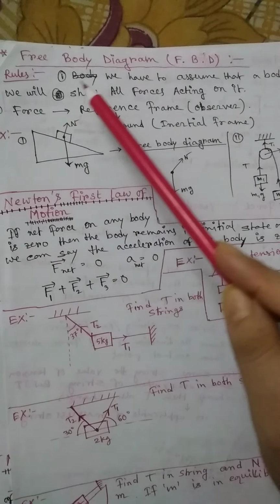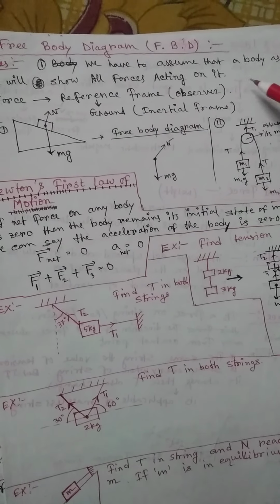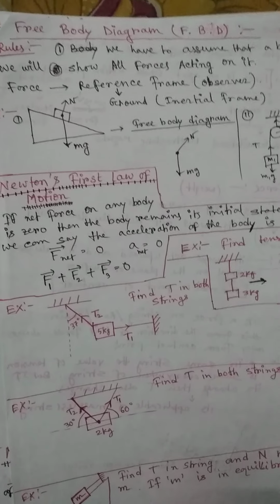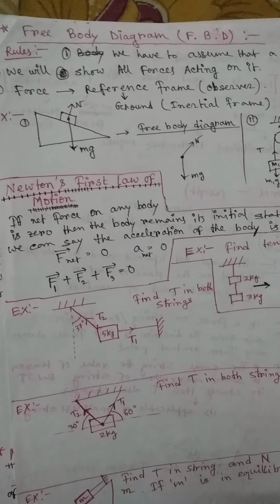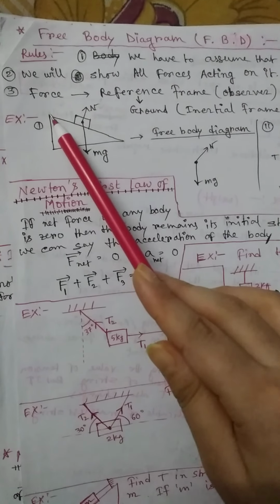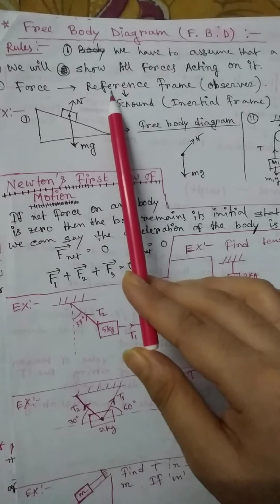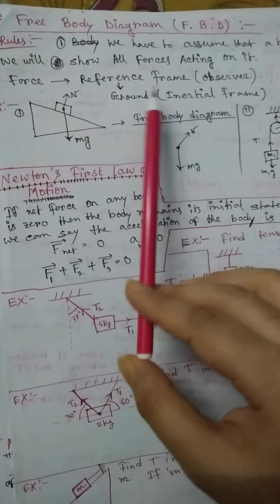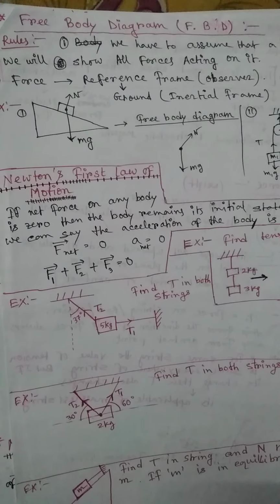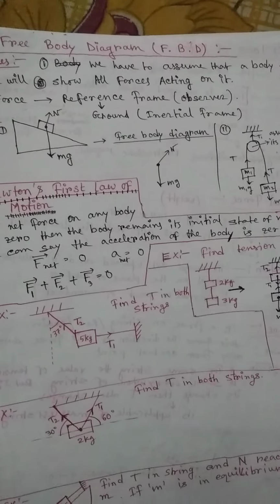Second, we will show all forces acting on that body whose free body diagram we want to show. Third is the force reference frame, that means here the observer lies on the ground.